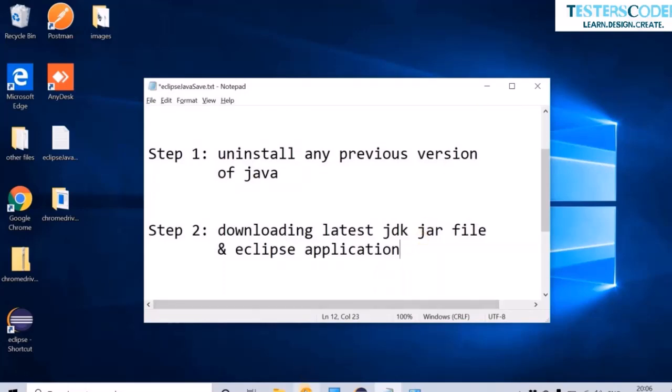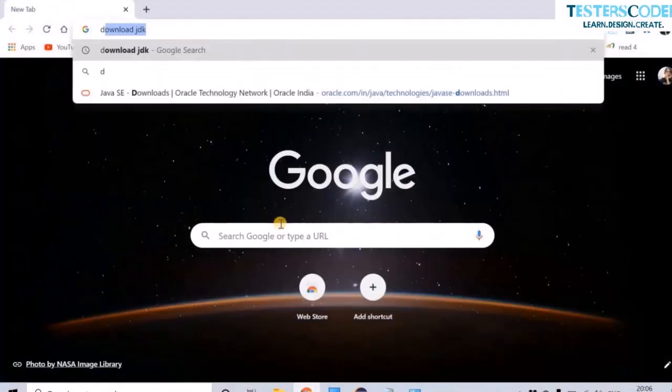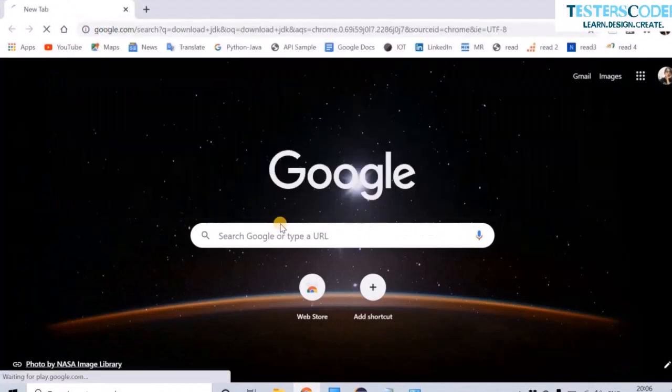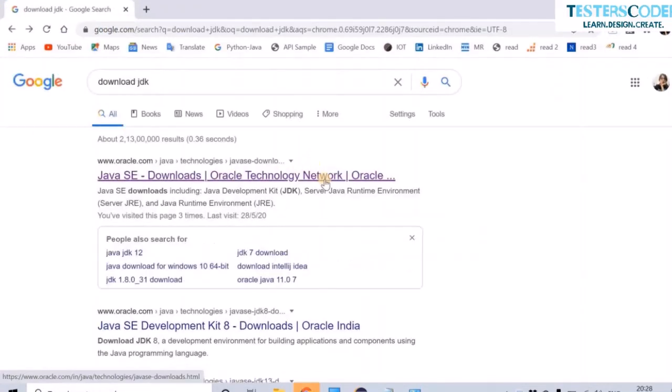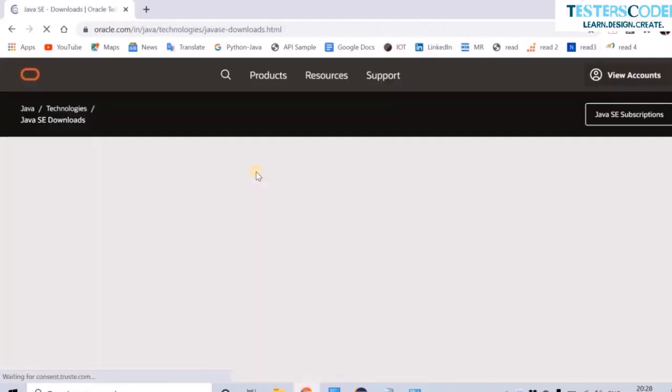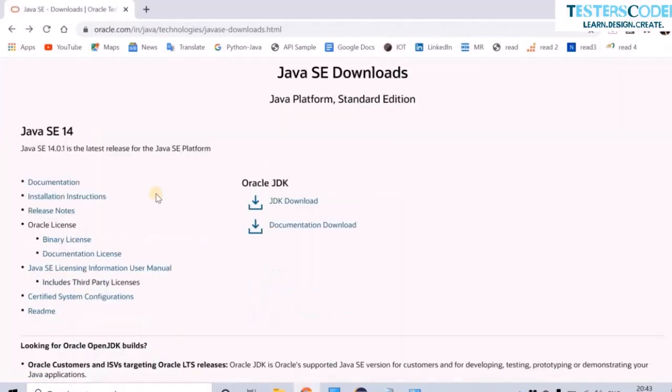So let us do that. Go to Google, type download JDK. You can see the first link for downloading the JDK is provided by oracle.com. Java is a product that is developed by Oracle. So the latest versions will be available on oracle.com. So let us click on it. Java SE 14 is the latest version. So let us click on JDK download.